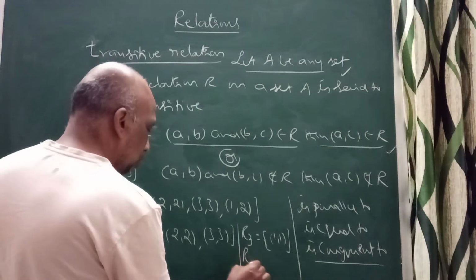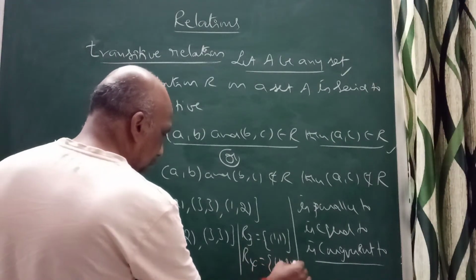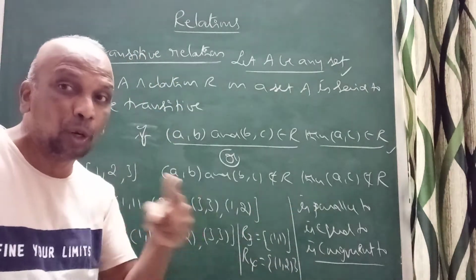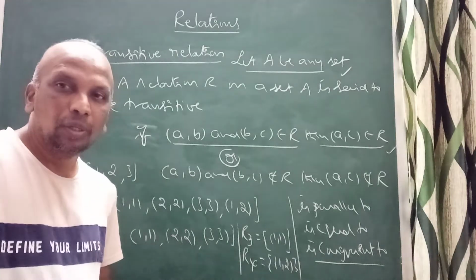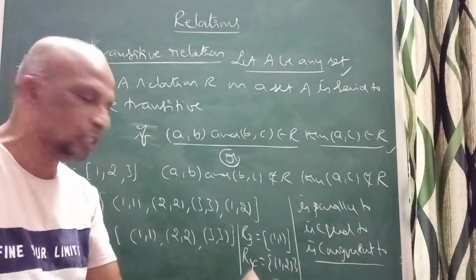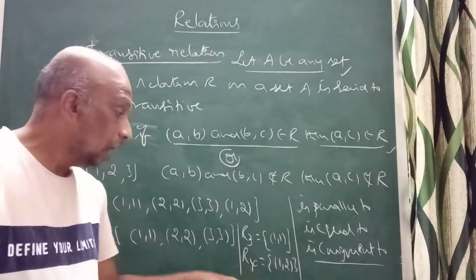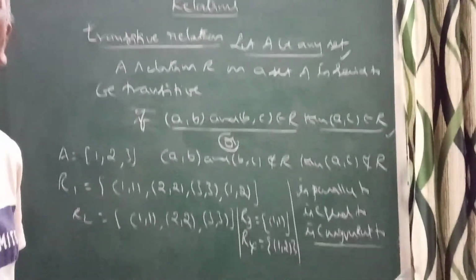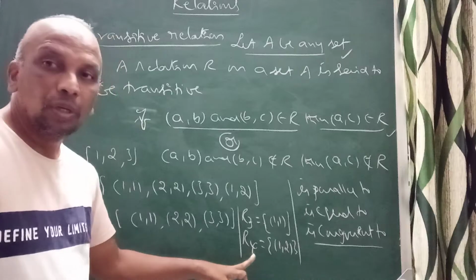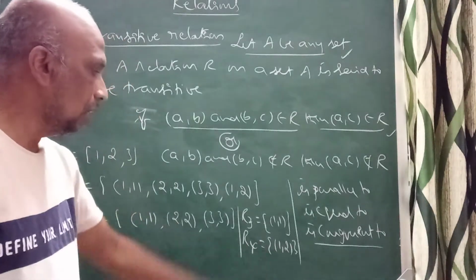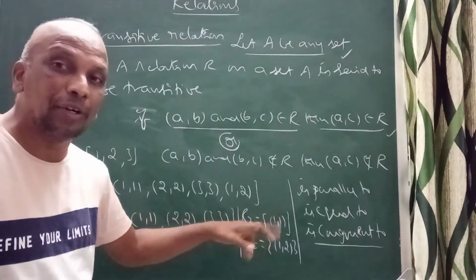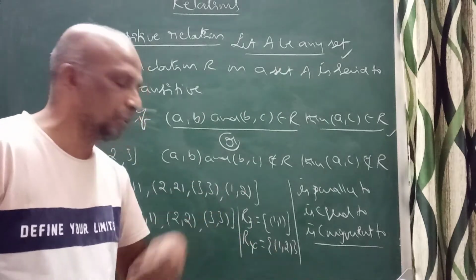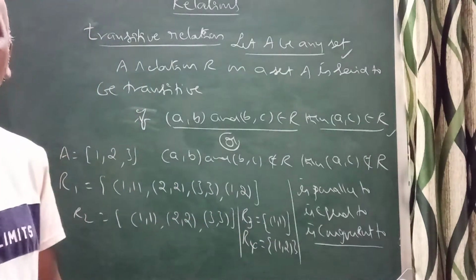Suppose we take R4, R4 is equal to {(1,2)}. What about this? Think about this. Here I told R3 is symmetric and transitive but not reflexive. But what about R4? I told when a single ordered pair is always transitive, but it is not symmetric. Correct. R4 is only transitive but not symmetric. R3 is single (1,1), symmetric and transitive but not reflexive. R4 is neither reflexive nor symmetric but transitive. That is the most important concept.